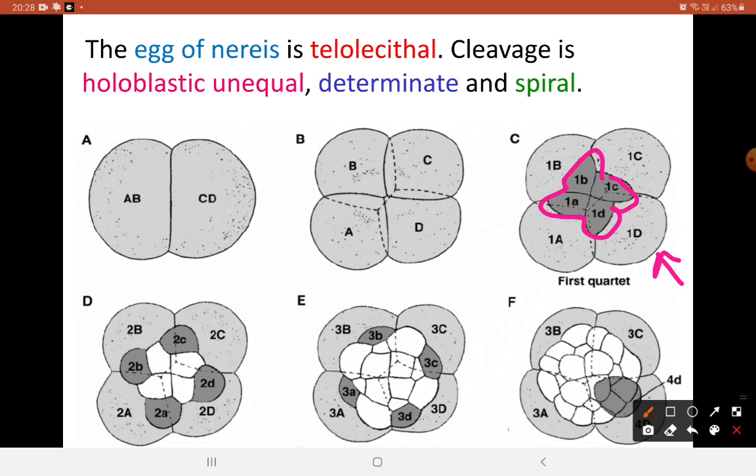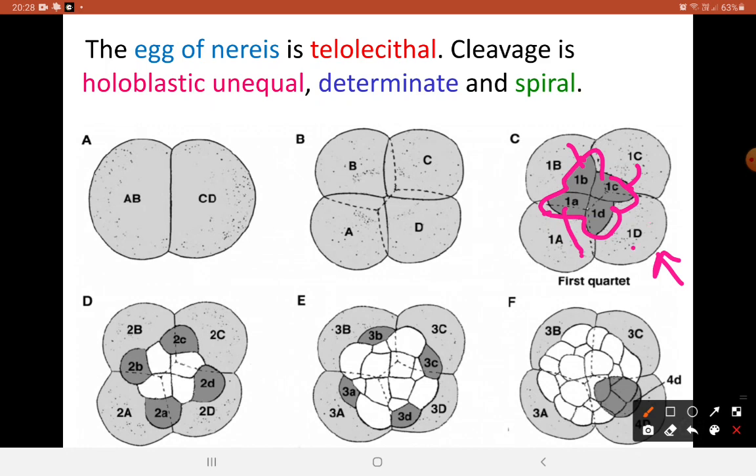Okay. Now how is it labeled? This is 1A, this is 1B, 1C and 1D. Right. So 1A has given rise to 1a, 1B has formed 1b, 1C has formed 1c, and 1D has given rise to 1d.